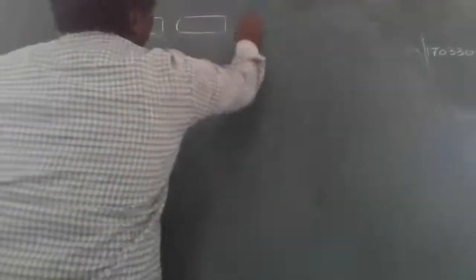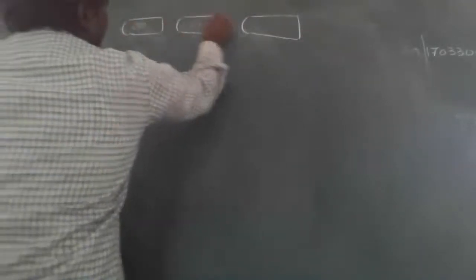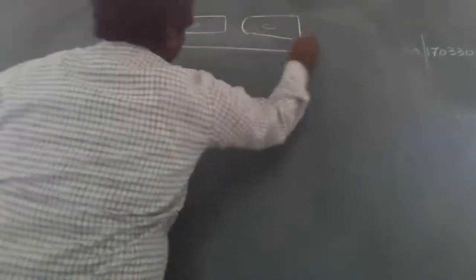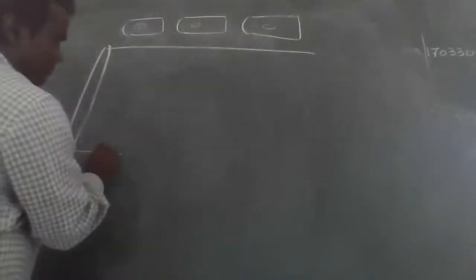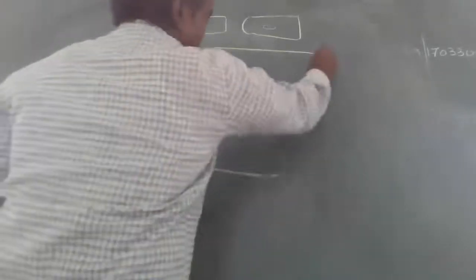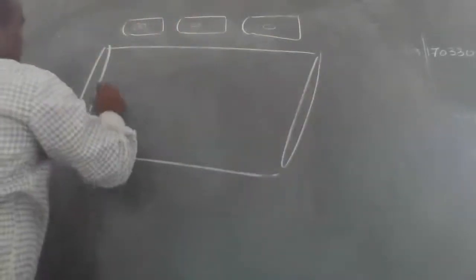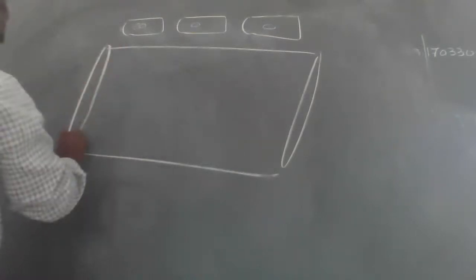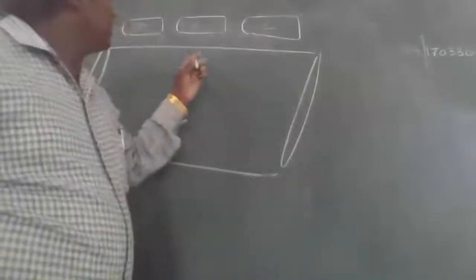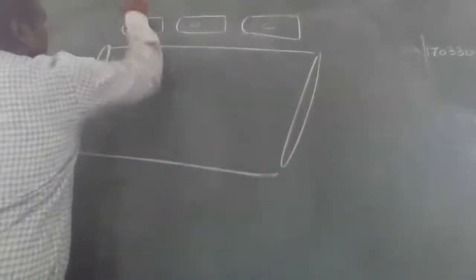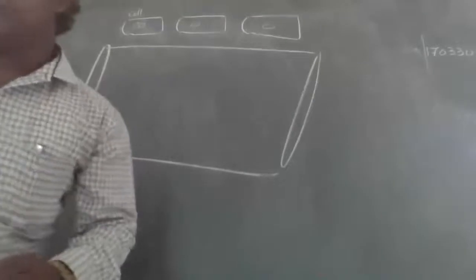Okay. In tissue, this is a tissue. This is the cells. This is a blood stream. Okay, now understand?